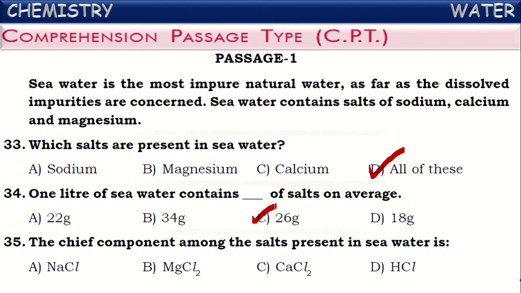Next, the chief component among the salts present in seawater is, of course, seawater contains sodium salts, magnesium salts, and calcium salts in large quantities. Out of these, the chief component is sodium chloride. It exists in large quantities in seawater. Sodium chloride. Okay. For every 1 liter of seawater, around 24 grams is salt, sodium chloride itself.